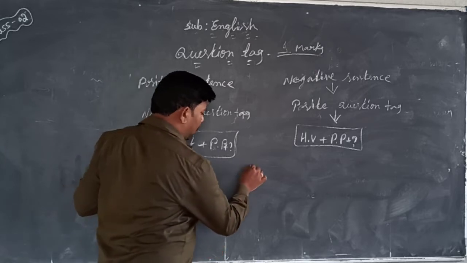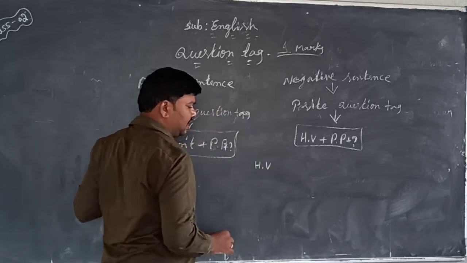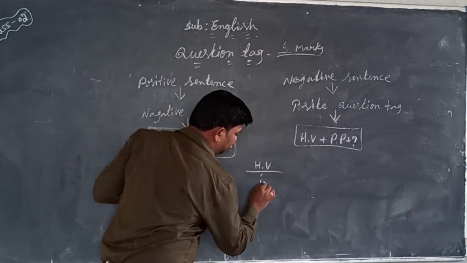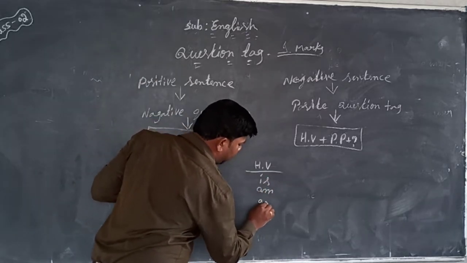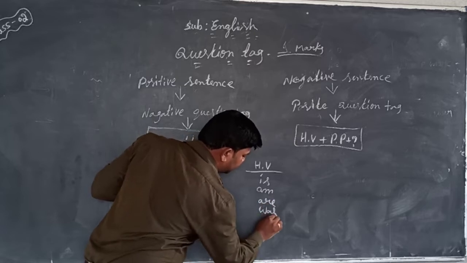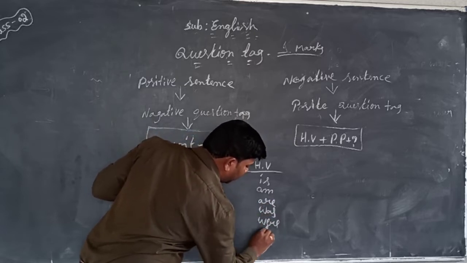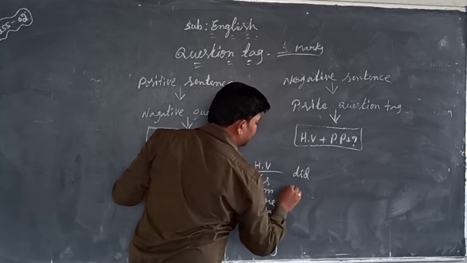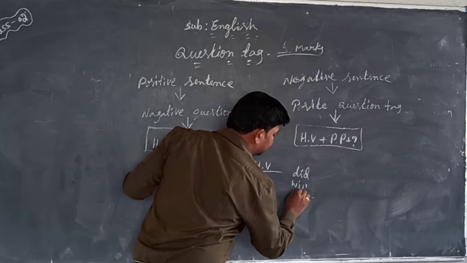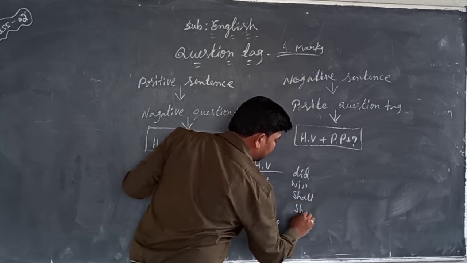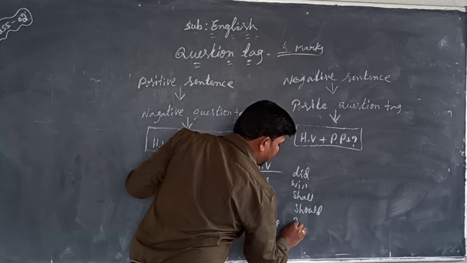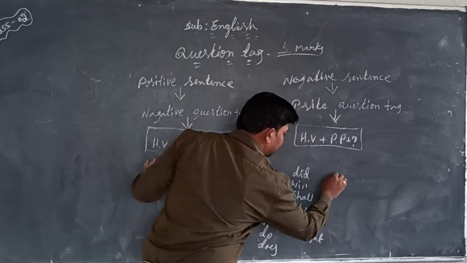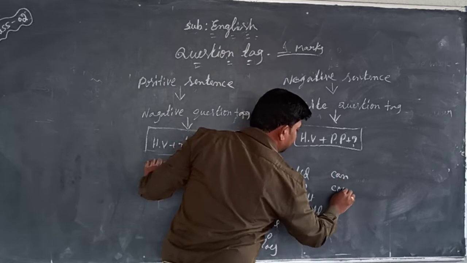Then I will tell you what the helping words are. I want to give the list of helping words: is, am, are, was, were, do, does, did, will, shall, should, may, might, can, could.